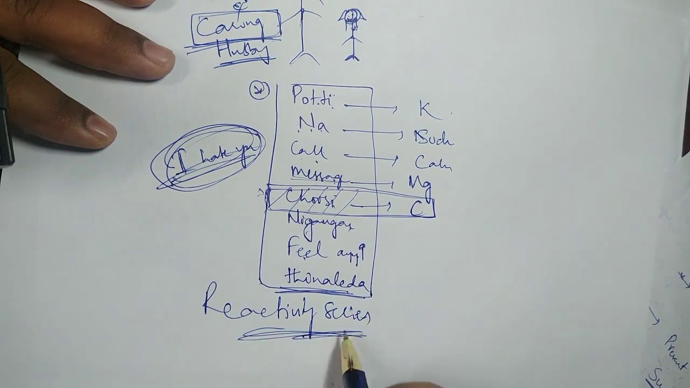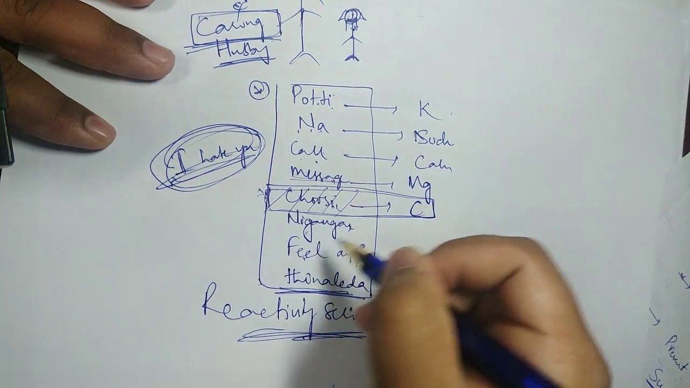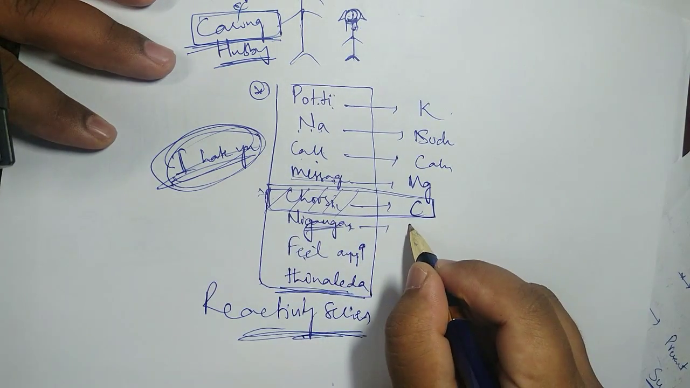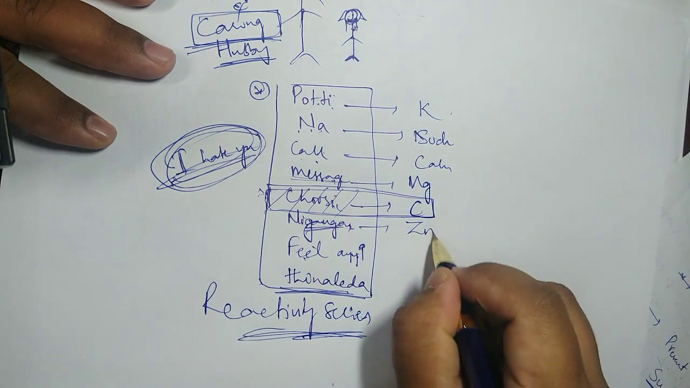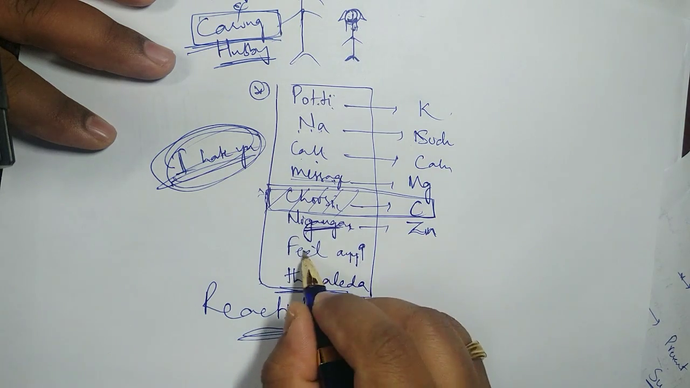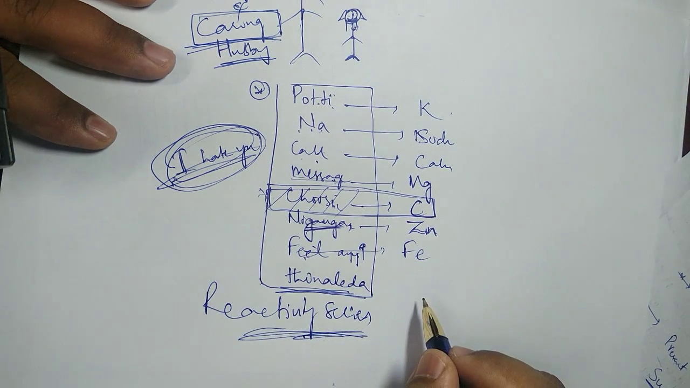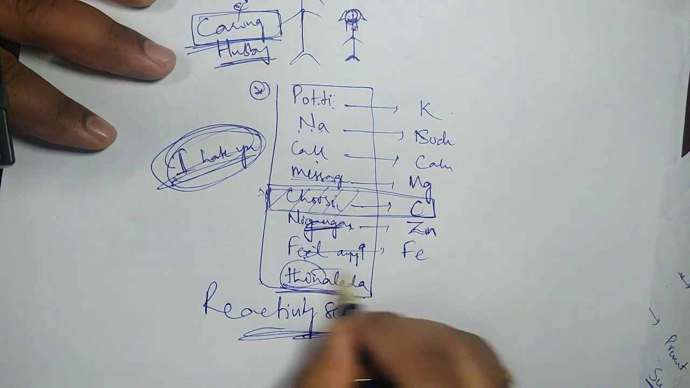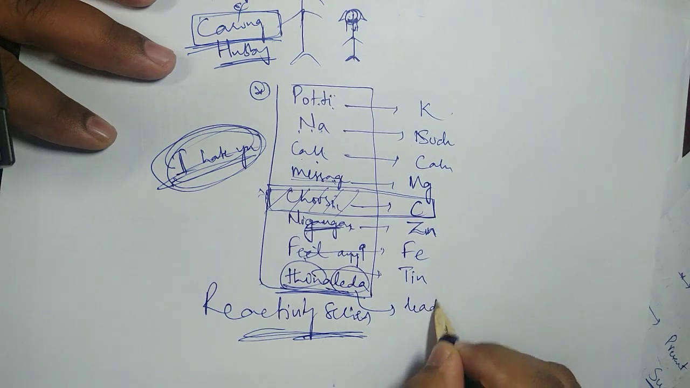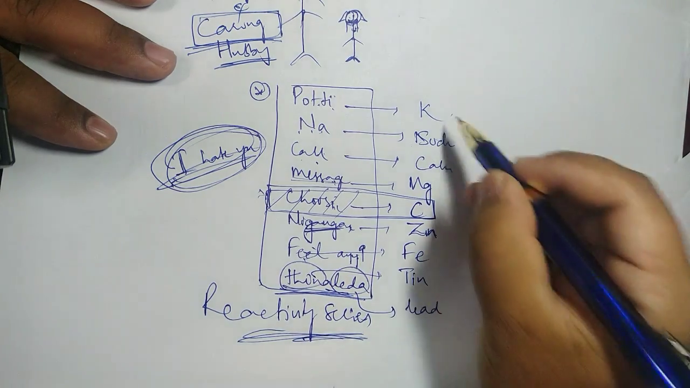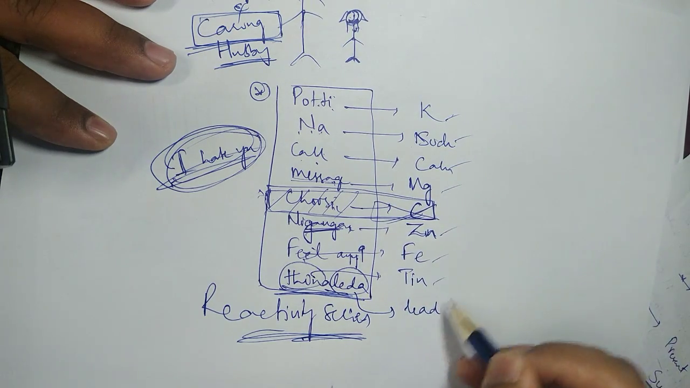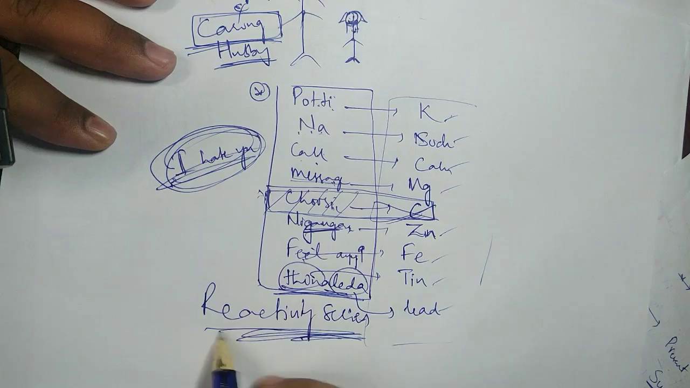Okay, reactivity series. Potti, na, call, message, chusi, nizangane, feel ayyi, tinaledha? So nizangane, I just made up, it is zinc. Okay, nizangane, zinc. Feel ayyi tinaledha? Tin or lead. Okay, so potassium, sodium, calcium, magnesium, we don't talk about carbon. Zinc, iron, tin, lead. So this is what I want you to remember in the reactivity series.